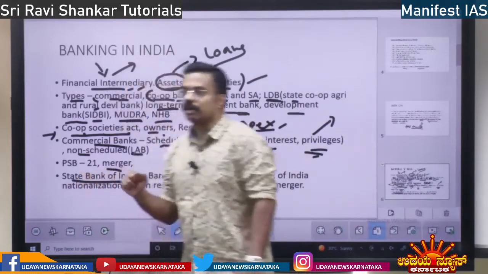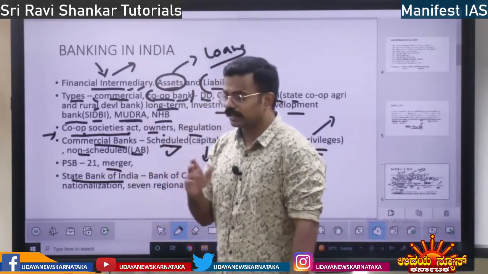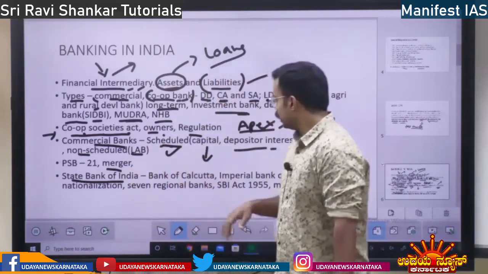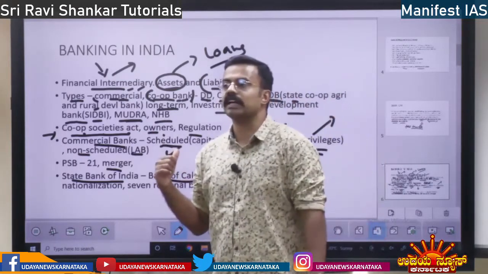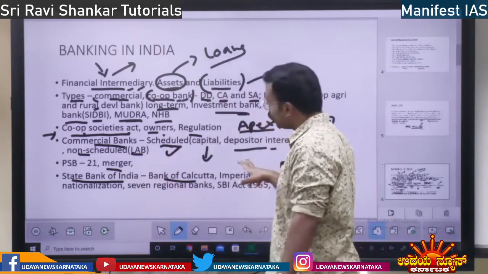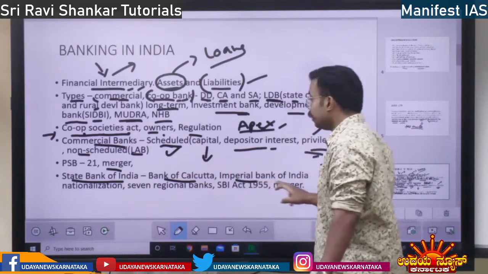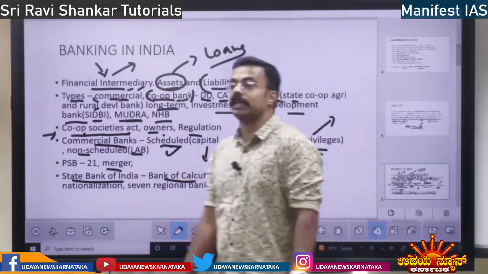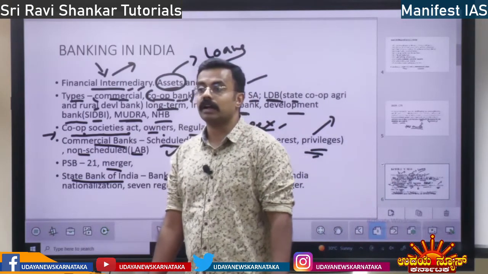State Bank of India. So this was set up in the 19th century, some 1800 date is there. It begins as Bank of Calcutta. Initially it starts functioning under that name. The initial bank is Bank of Calcutta. Later on it becomes Bank of Bengal. Later on it becomes Imperial Bank of India. Imperial Bank of India. State Bank of India.